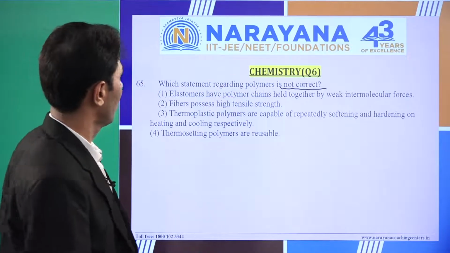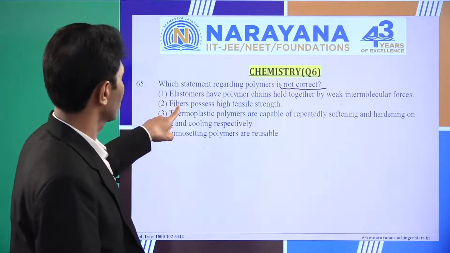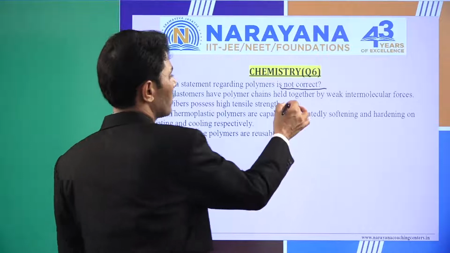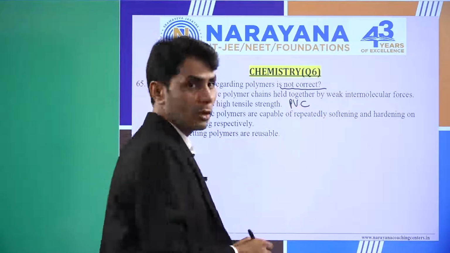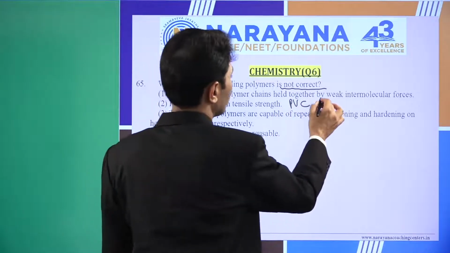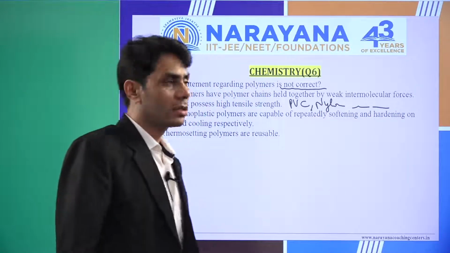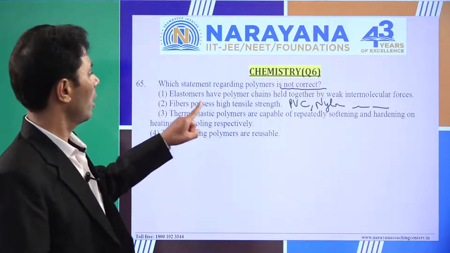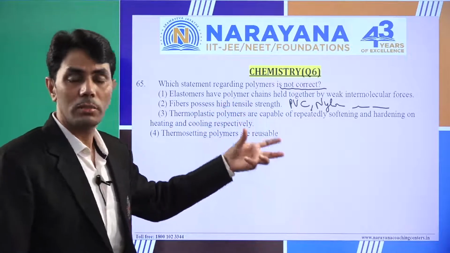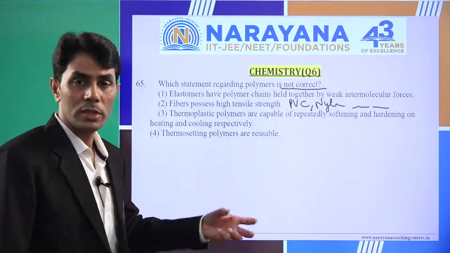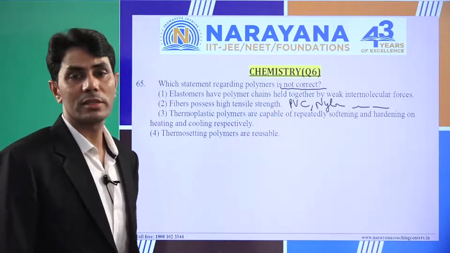We are supposed to find the incorrect one. Fibers possess high tensile strength. Yes, like nylon, Teflon, etc. These are high tensile strength polymers. That's why we make high strength ropes and strings with these materials.